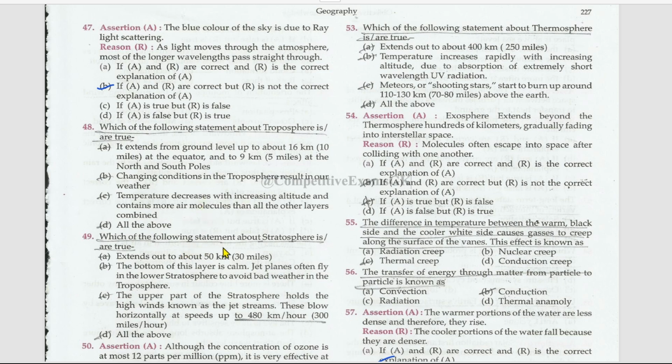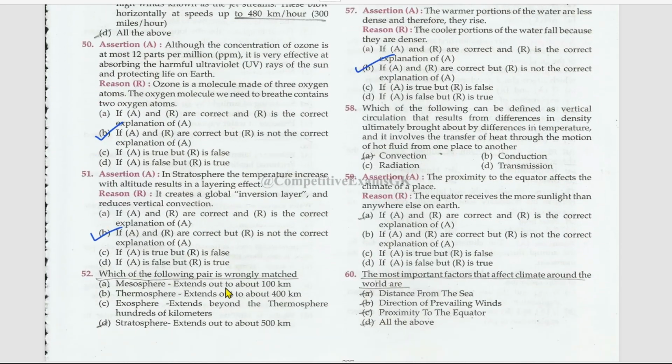Which of the following statements about stratosphere is or are true? It extends out to about 50 kilometers, right? The bottom of this layer is calm. Jet planes often fly in the lower stratosphere to avoid bad weather in the troposphere. True. The upper part of the troposphere holds the high winds known as the jet streams. These blow horizontally at speeds up to 480 kilometers per hour. This is also true. All of them are the right statements about the stratosphere.